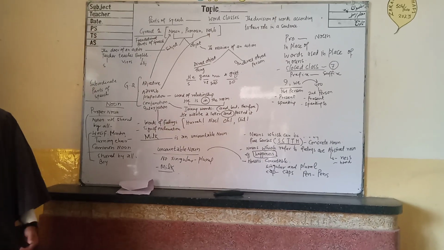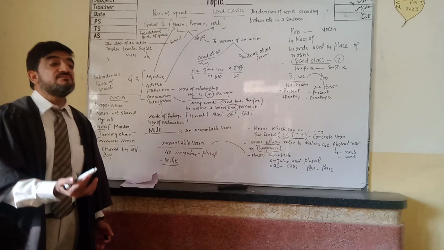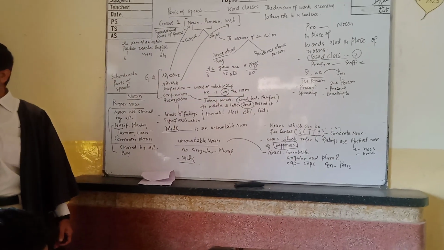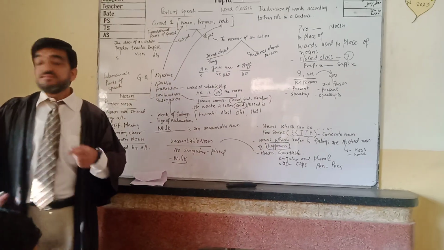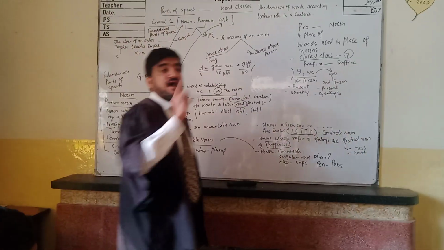For example, Wasif says to me that I want to say something to you. Sir, मैं आपसे कुछ कहना चाहता हूँ. So now Wasif is using second person pronoun, you, for me. So these are known as exchangeable pronouns.